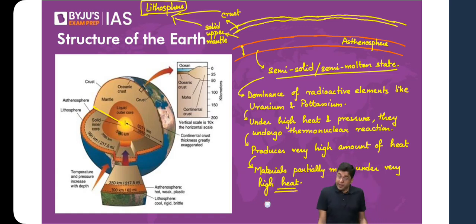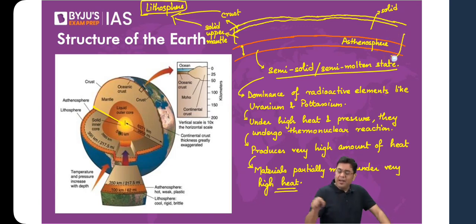That is why at that region of asthenosphere, you have the semi-solid, semi-molten state. So asthenosphere is also considered to be a part of the upper mantle. But when we say lithosphere, lithosphere consists of the solid portion. Why are both of them upper mantle? Because a mantle whose thickness can stretch for 3000 kilometers or so, there 200 kilometers or 150 kilometers don't make that much of a difference. So above it the mantle is solid, below it also it is solid, right?